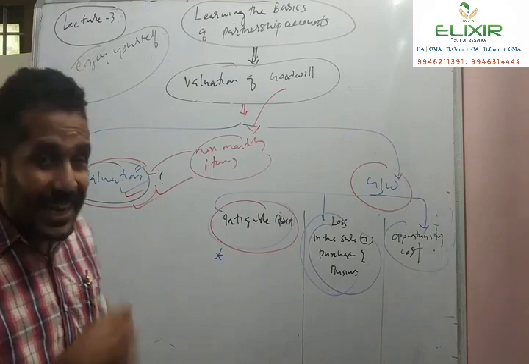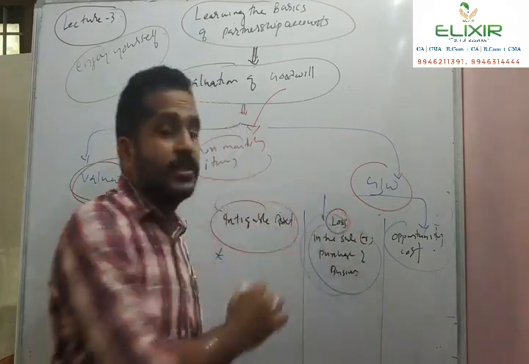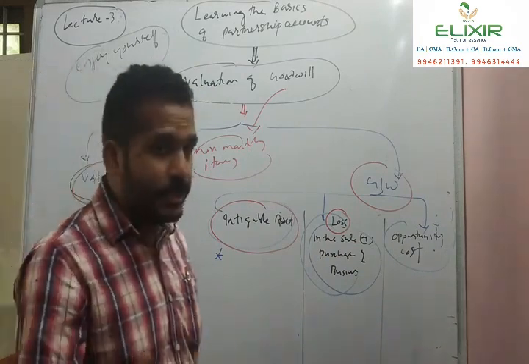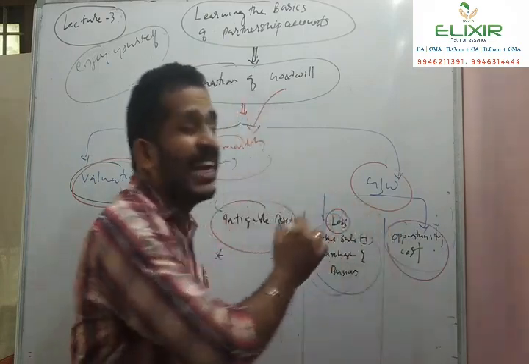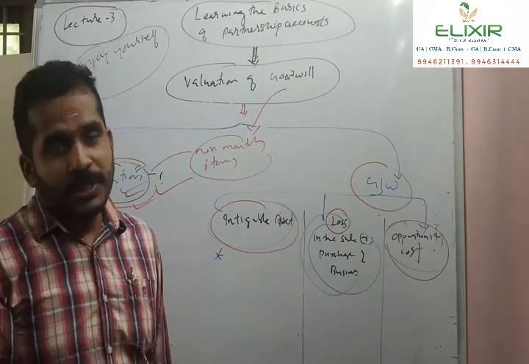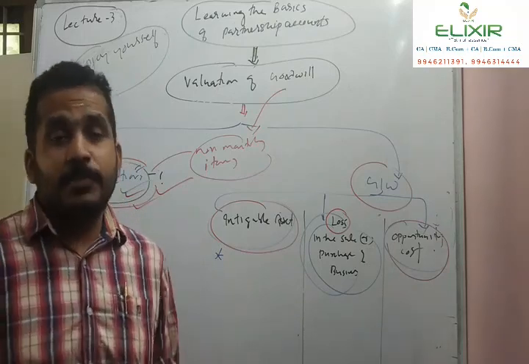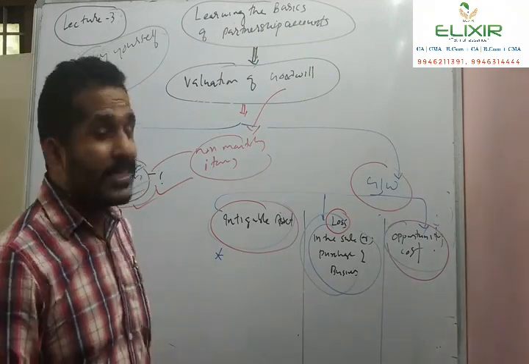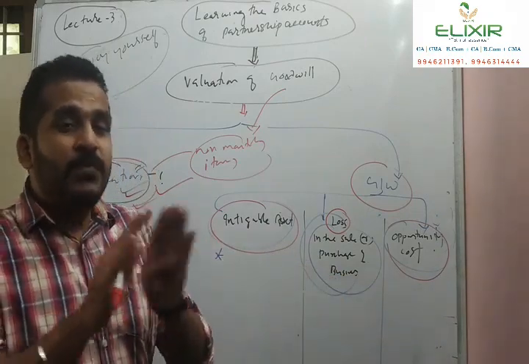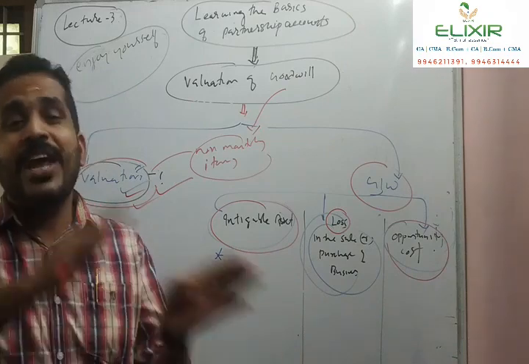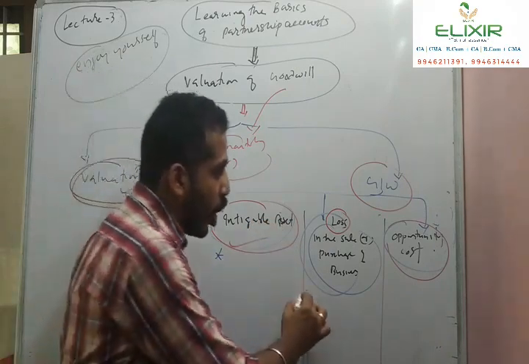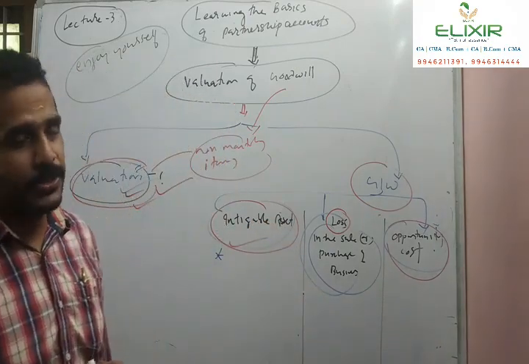And the second one is goodwill sometimes considered as a loss. We will explain it in detail later. Then some of them view it as an opportunity cost. You might have heard this term in economics, opportunity cost: the benefit sacrificed due to the acceptance of the next best alternative. So goodwill can be viewed in three natures. What are the three natures? Intangible asset, loss, and opportunity cost.